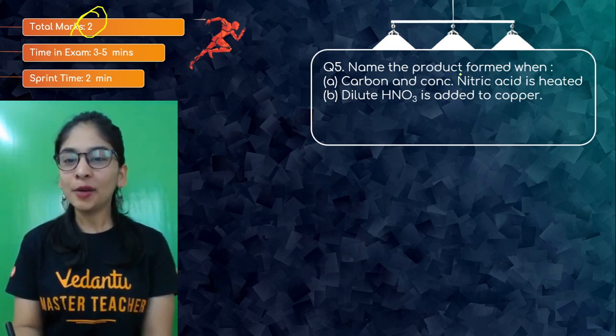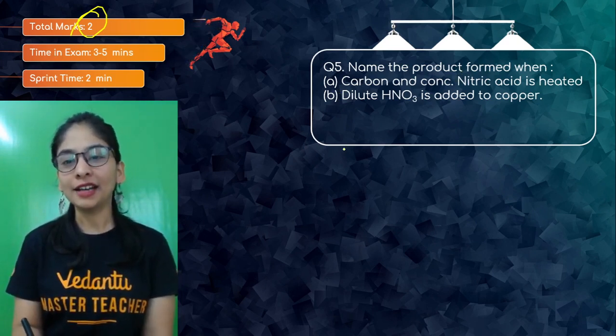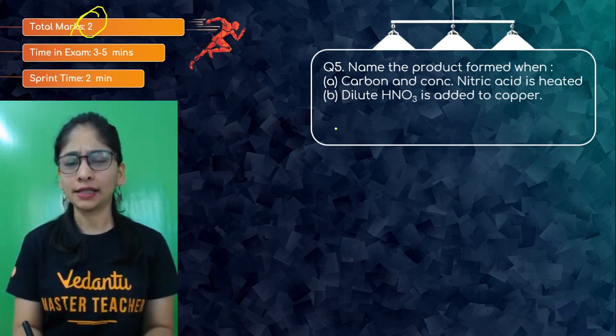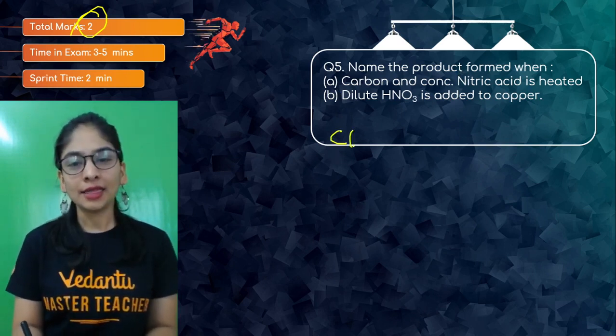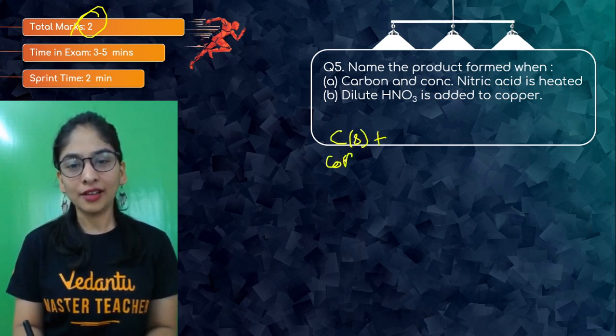Okay. Name the product formed when carbon and concentrated nitric acid are heated. Let's just try to do that. This is my carbon, coke.